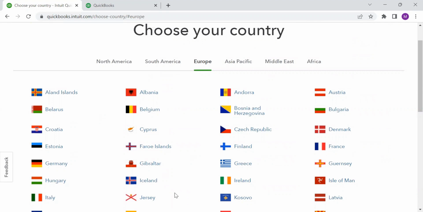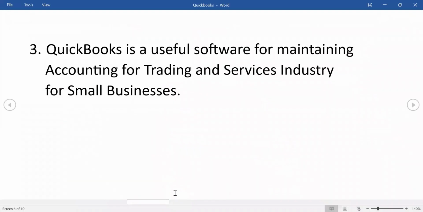The software is promoted, or rather advertised, specially for writing or maintaining accounts for trading and services industry for small businesses. Since it was launched, it has always been promoted and it has been proven to be useful software for maintaining accounts for small businesses related to trading and service industry.